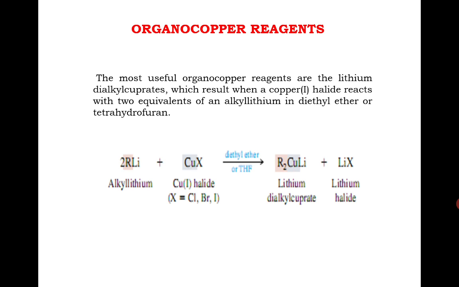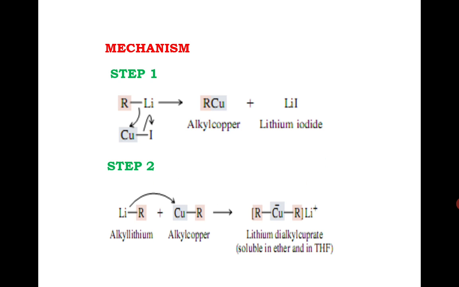Now, what is the mechanism of this reaction? In the mechanism of formation of lithium dialkyl cuprate, it proceeds in two steps. In the first step, one molar equivalent of alkyl lithium reagent displaces iodide from copper(I) iodide to give an alkylcopper species.